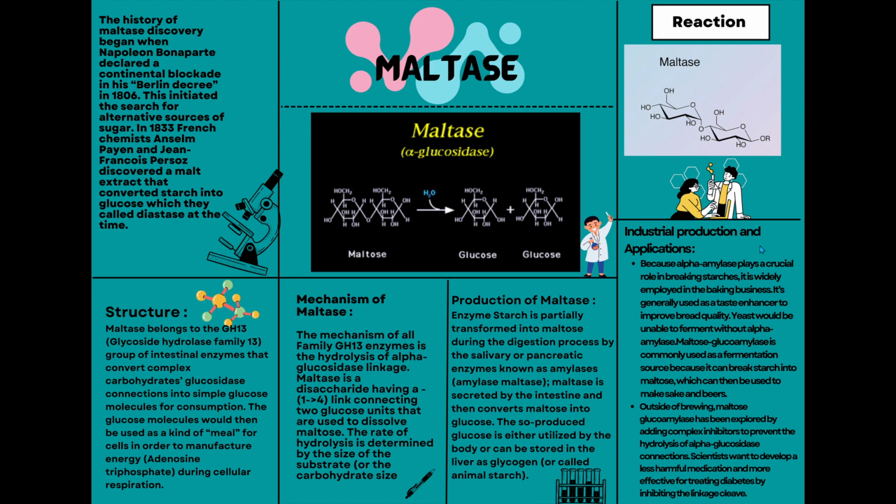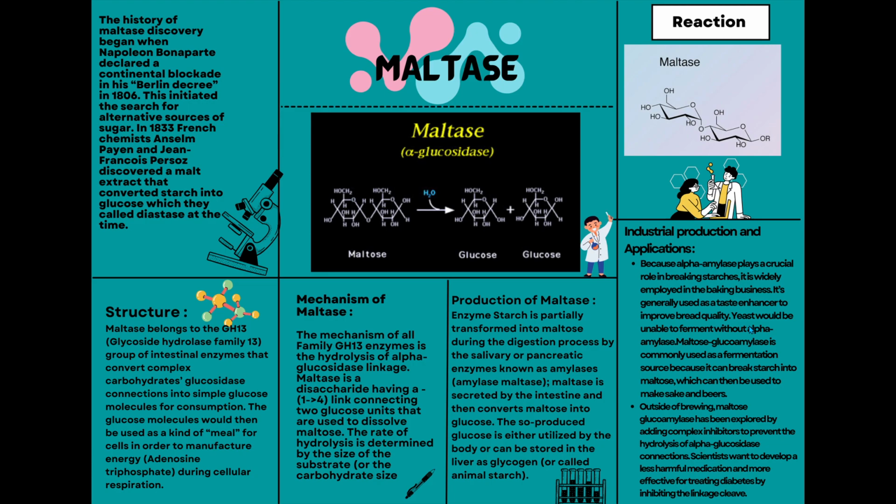Industrial production and applications of maltases. Alpha amylase has an important function in the degradation of starches, so it is extremely commonly used in the baking industry. It is mostly used as a means of flavor enhancing to improve bread quality. Without alpha amylase, yeast would not be able to ferment. Maltose glucoamylase is commonly used as a fermentation source as it is able to cut starch into maltose, which is then used for brewing beers and sake.